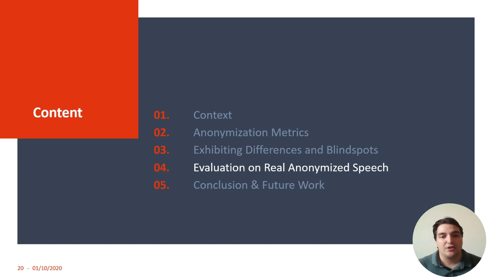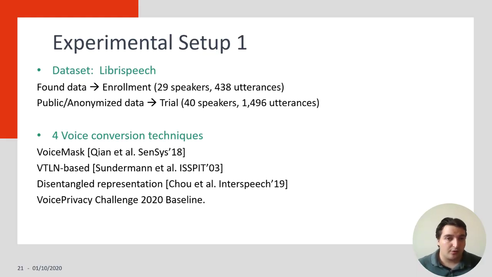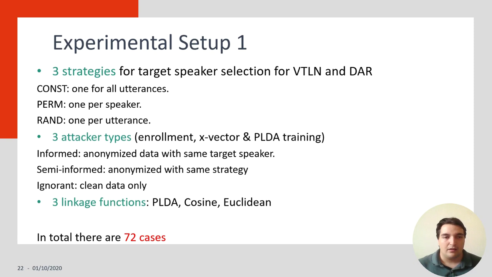Let's move to the evaluation on real anonymized speech. So there are going to be 2 experiments. In the first one, we are going to use the LibriSpeech dataset with enrollment data and trial set of LibriSpeech. And we're going to use 4 voice conversion techniques from the state of the art, including the Voice Privacy Challenge 2020 baseline.